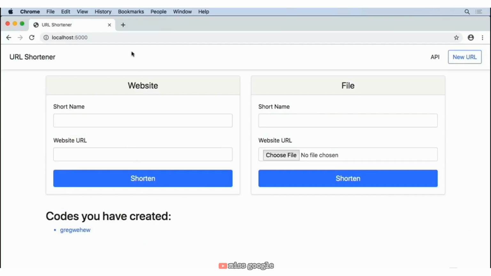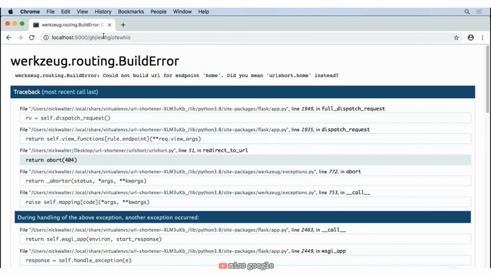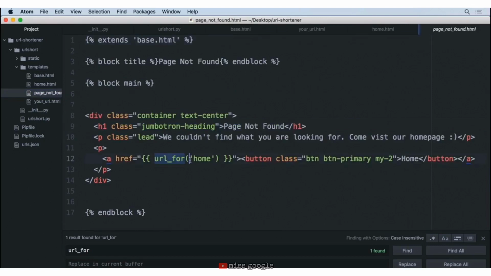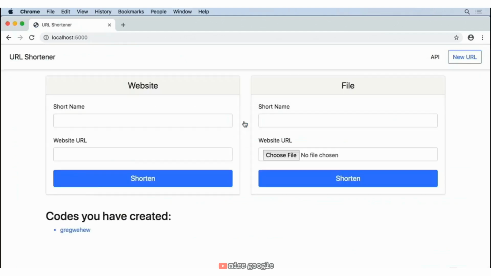Great. Everything's looking good. I think the last place that we need to test is what happens if we enter in a random string here. The page not found, it also needs some updating. So we'll go ahead and change page not found, save that, and now we can reload that page and we can see that that's all working.